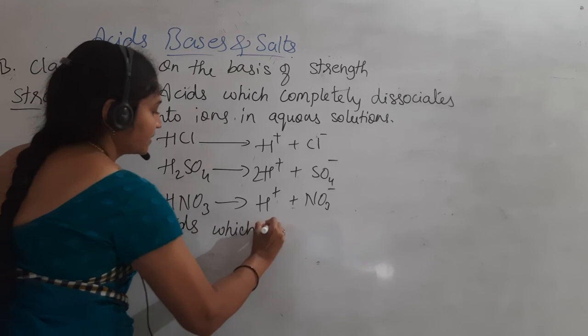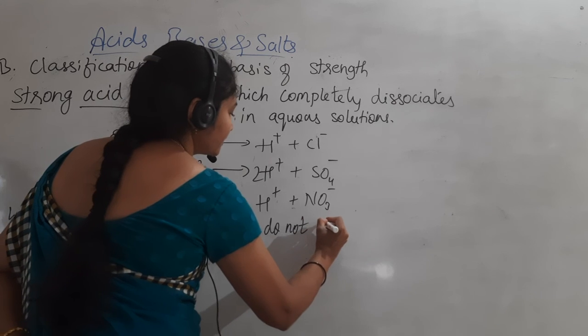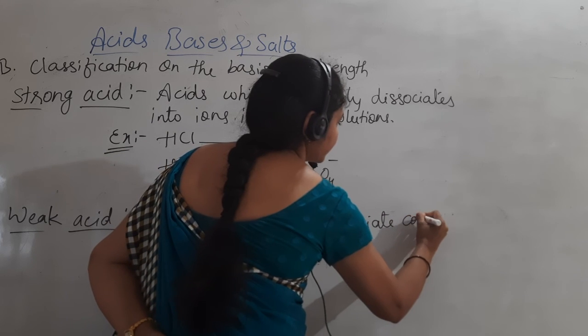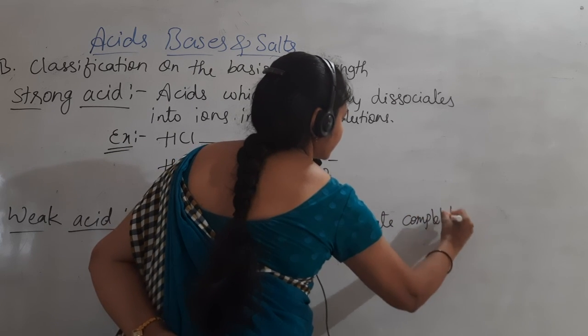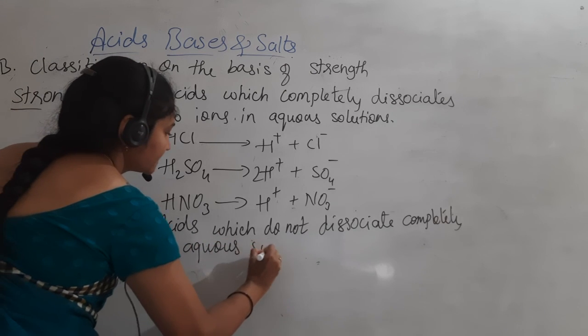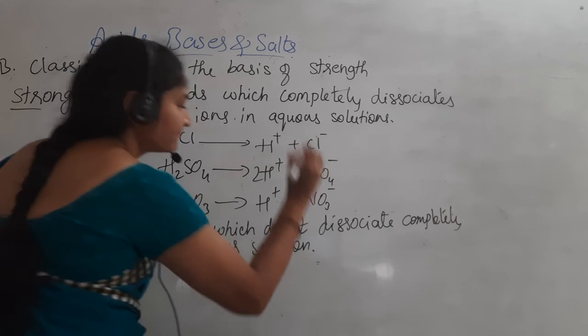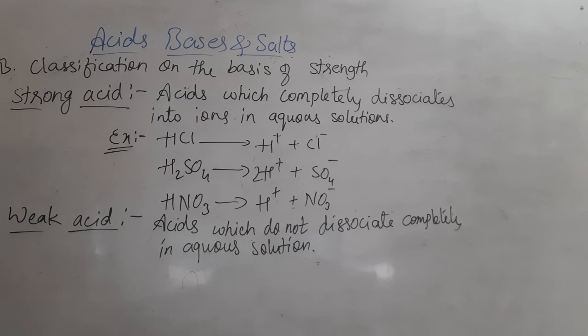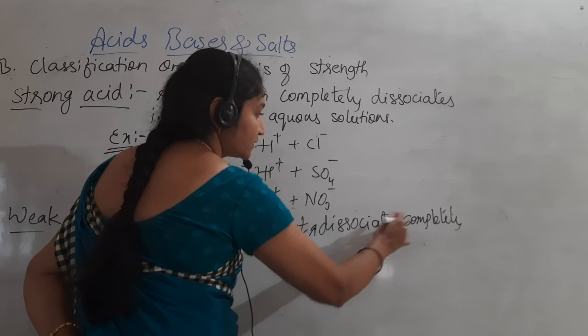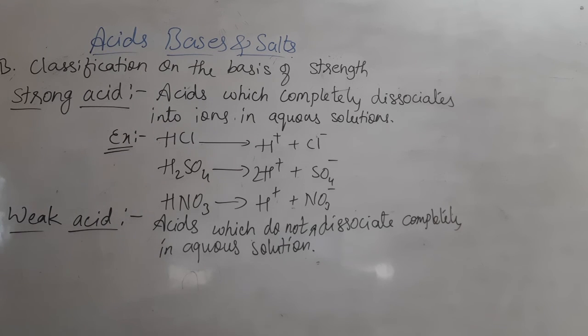which do not dissociate completely in aqueous solution. Okay, these are the acids which are not going to dissociate completely in an aqueous solution. Means partial dissociation. Do not dissociate completely means here we can consider they partially dissociate into ions.